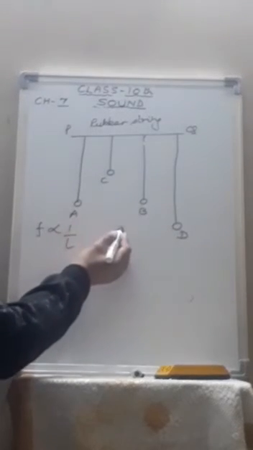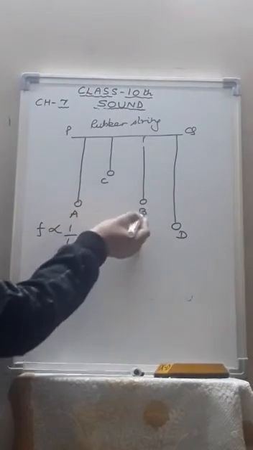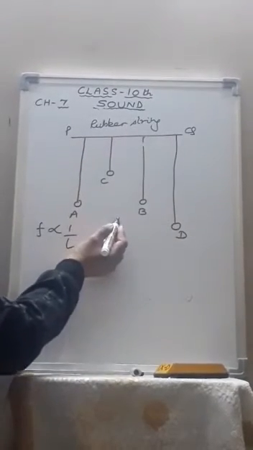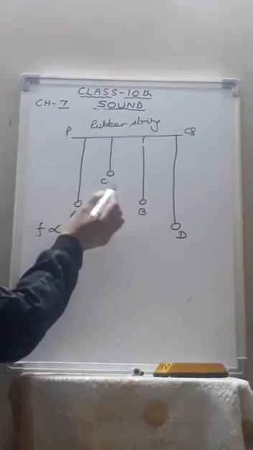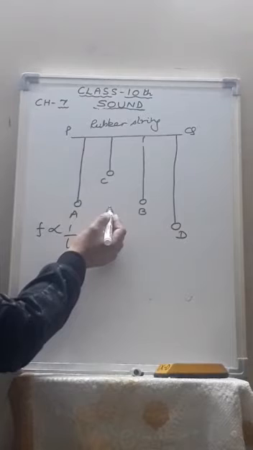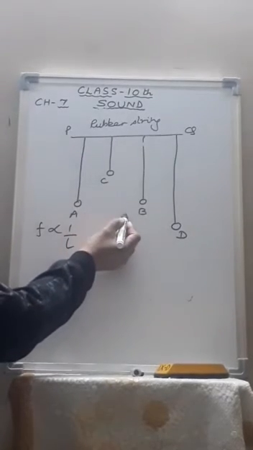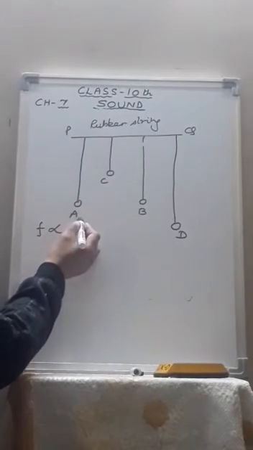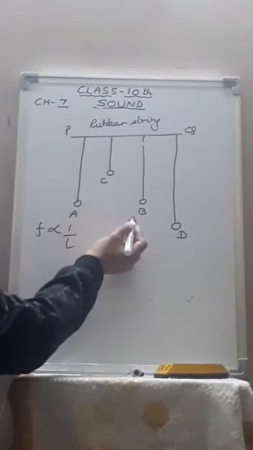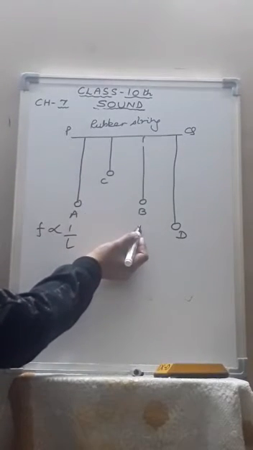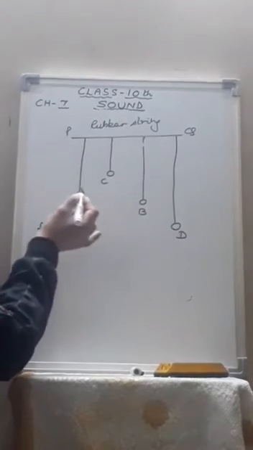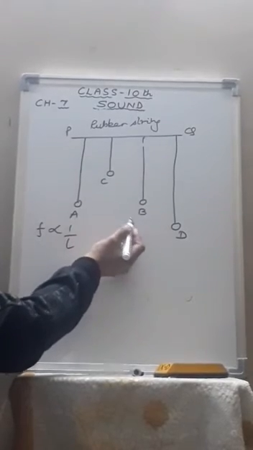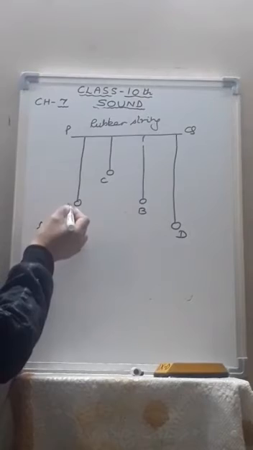The vibrations produced in pendulum A are communicated as forced vibrations to the other pendulums B, C and D through the rubber string PQ. The pendulums C and D remain in the state of forced vibrations, whereas the pendulum B comes in the state of resonance because the natural frequency of pendulum B is equal to that of A, and therefore there is exchange of energy between the pendulums A and B. When the amplitude of pendulum B increases, the amplitude of pendulum A decreases and vice versa.